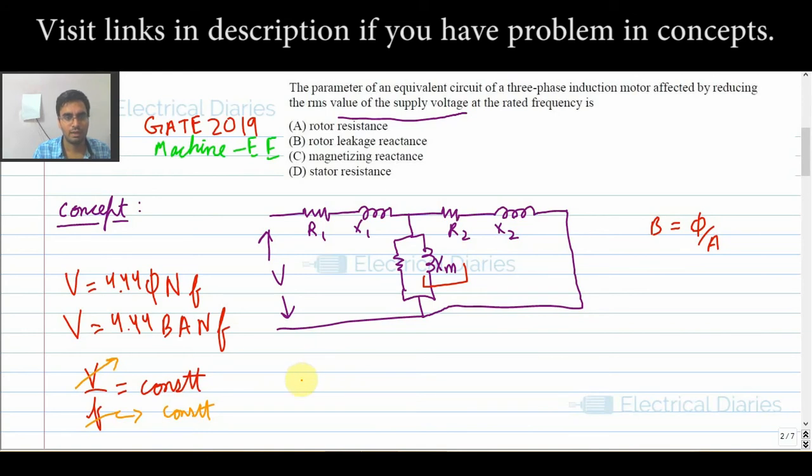So one thing that must strike our mind is that the flux is varied. That is, the flux in the machine will vary. And to represent the flux in the machine, we have chosen this XM when we derive our equivalent circuit diagrams. So the most suitable answer for this question, I hope you can understand, will be magnetizing reactance. That is the logic behind this question. This question is a little bit controversial, but this explanation is moderately suitable.